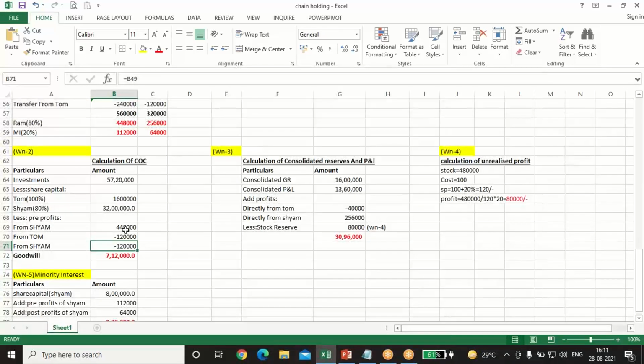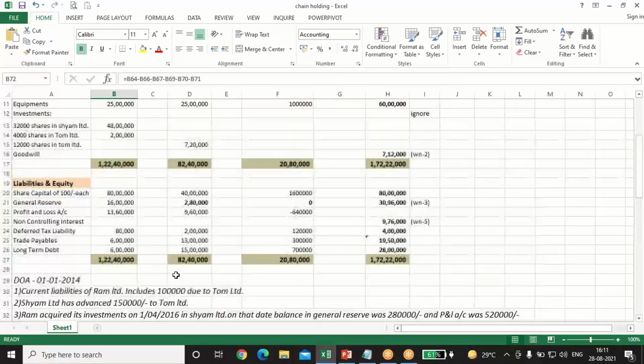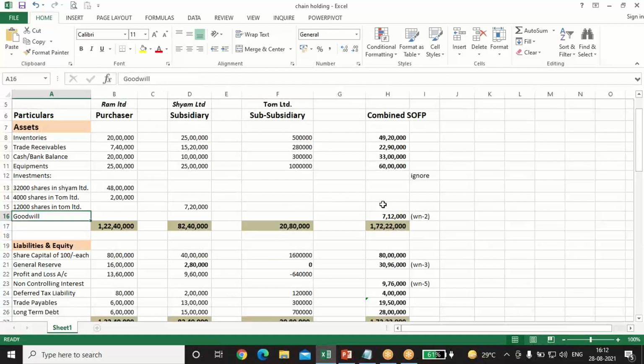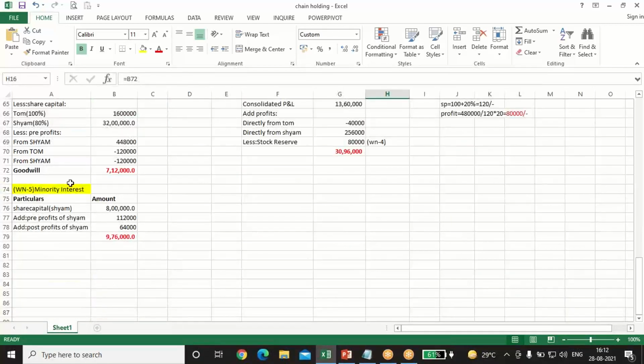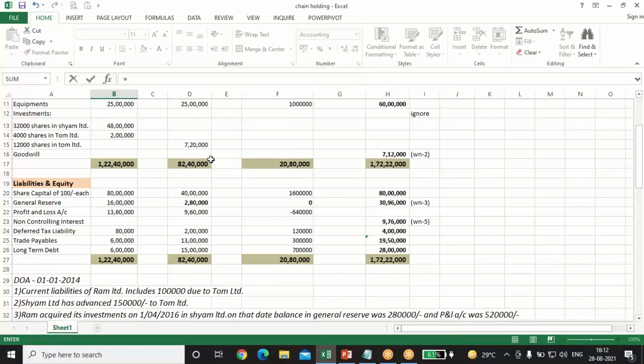Okay, in the calculation of goodwill, investment less share capital less pre profit. So goodwill is 7,12,000. It comes on the asset side, intangible asset 7,12,000. Okay, now we'll do the calculation for the minority interest. Share capital of Sham was, I think, 40 lakh. Yeah, into 20%.